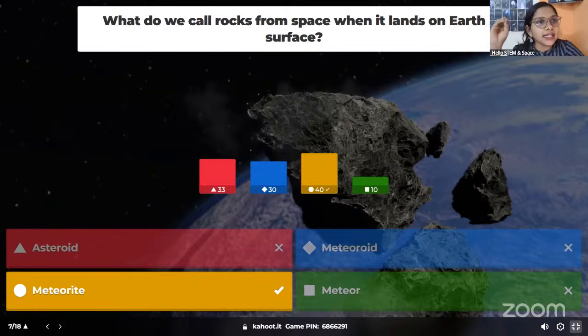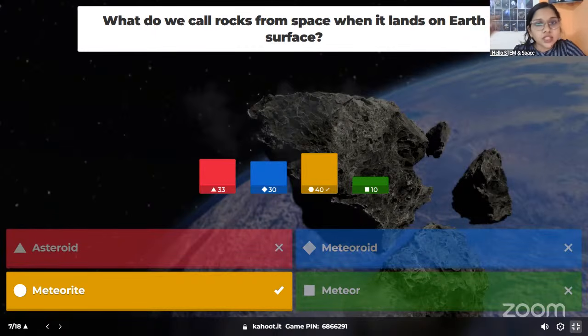These tiny space rocks have different names depending upon where they are. If a tiny rock is in space, it is called a meteoroid. Sometimes it enters Earth's atmosphere and burns up. When they burn up, it is called a meteor or meteor shower.